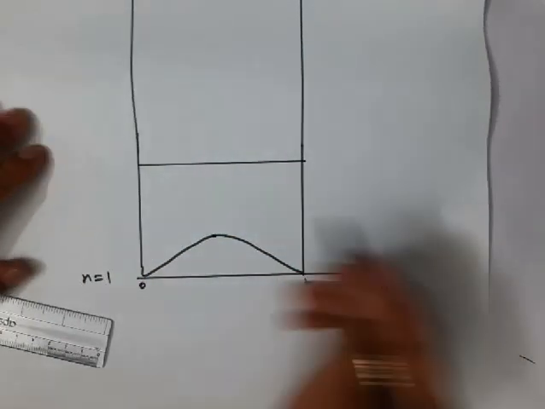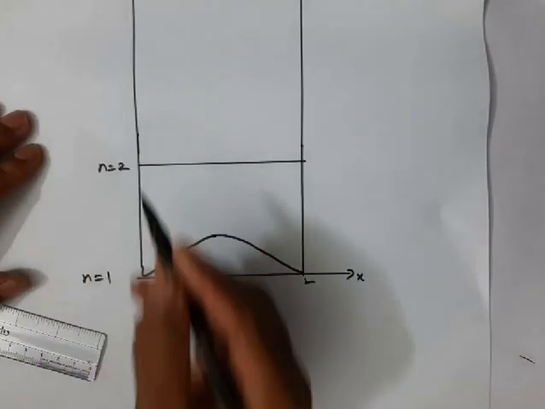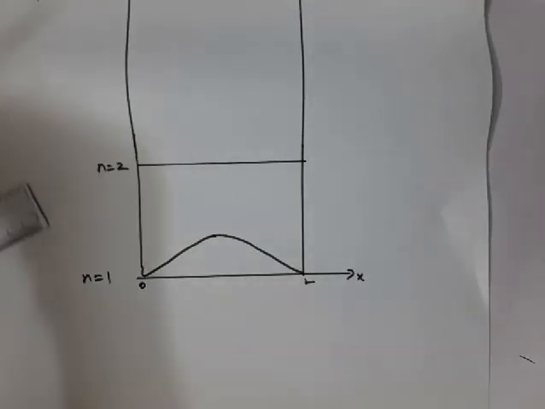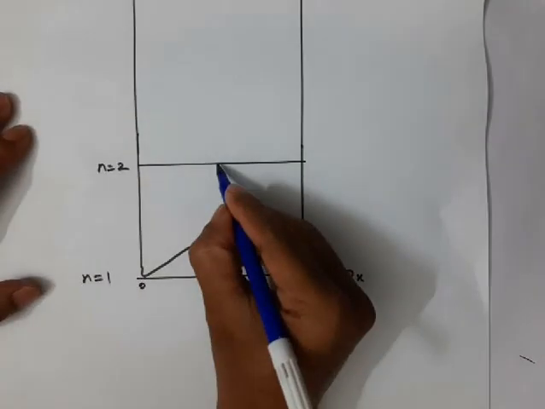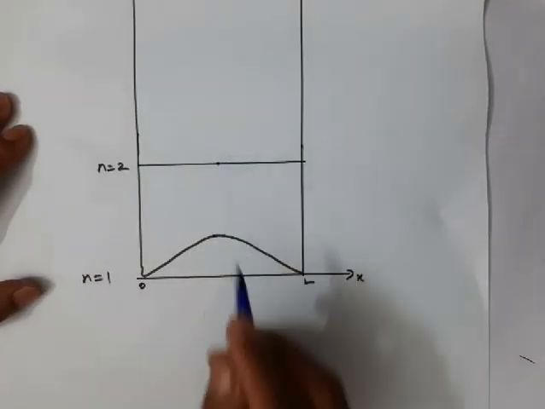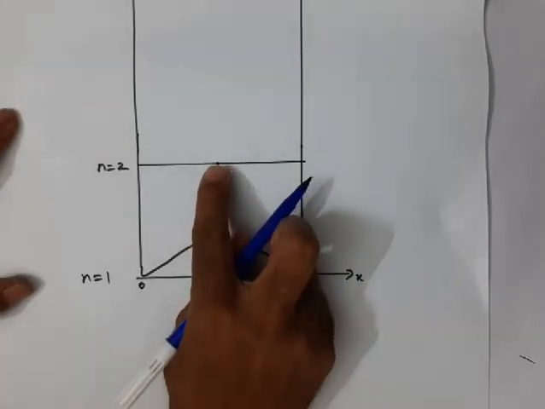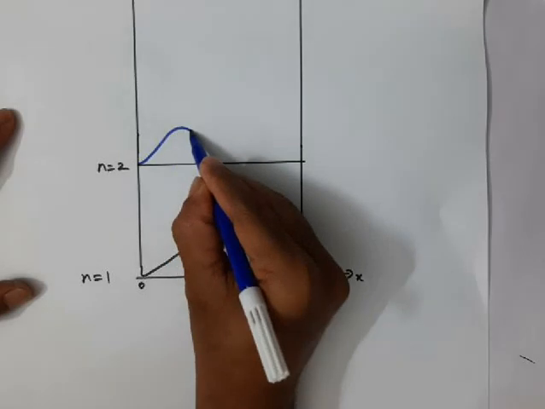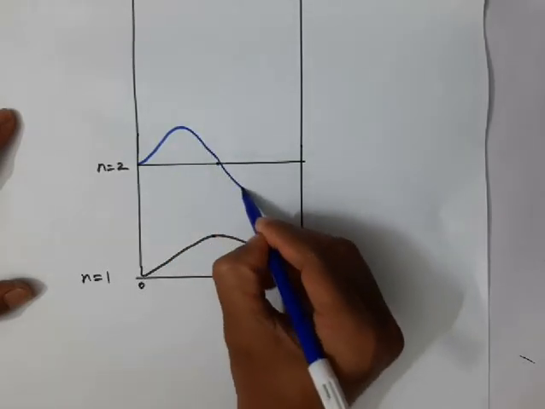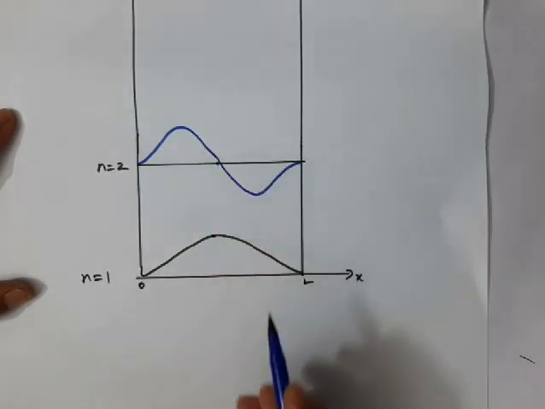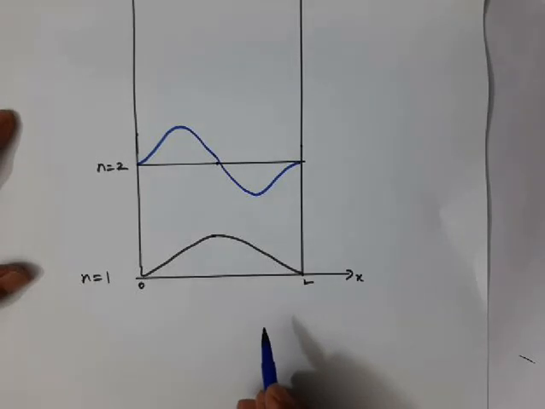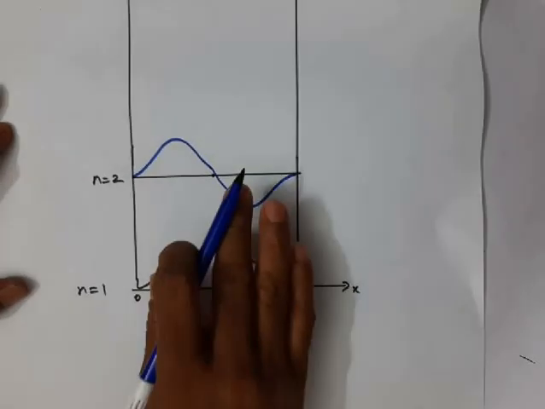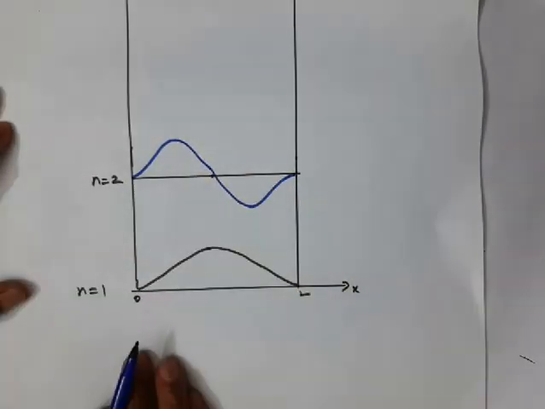Okay. Let us take this as n equal to 2 state. n equal to 2 means first excited state. In the first excited state, the wave function becomes 0 even at the middle of the box. So the wave function plot will appear like this. So this is the nature of the wave function in the first excited state.